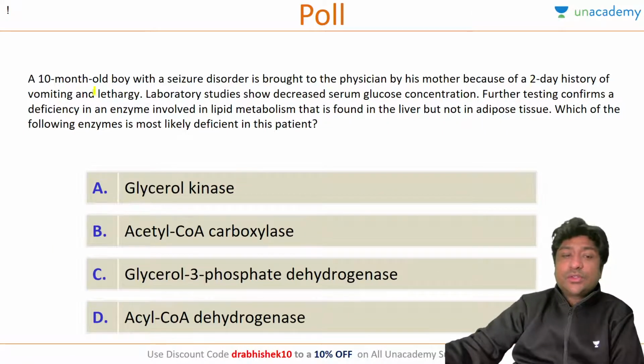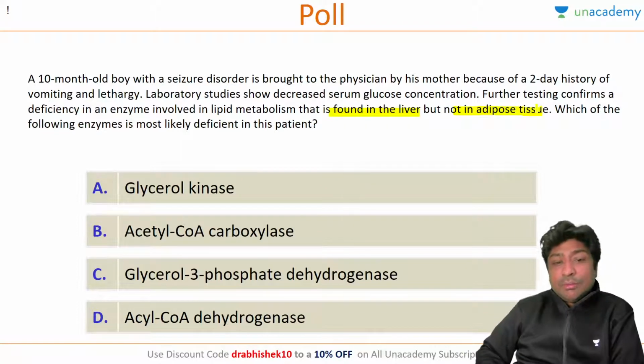of a 2 days history of vomiting and lethargy. Lab study shows decreased serum glucose concentration. Further testing confirms an enzyme in lipid metabolism that is found in liver. So there is an enzyme which is found in liver but not in adipose tissue. Which of the following enzymes is most likely to be deficient in this patient?